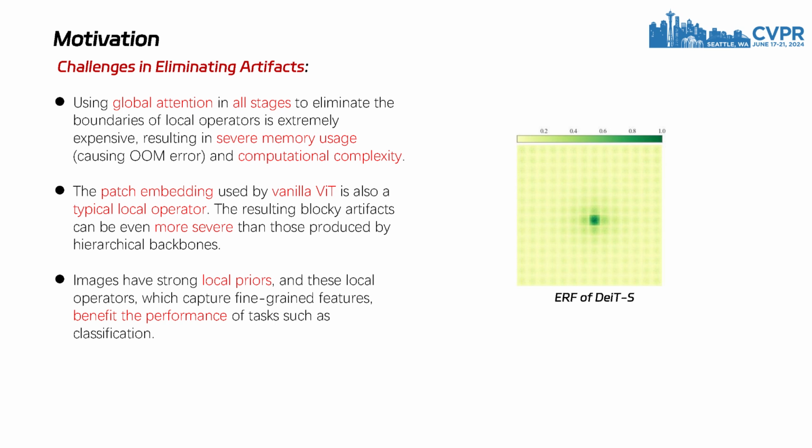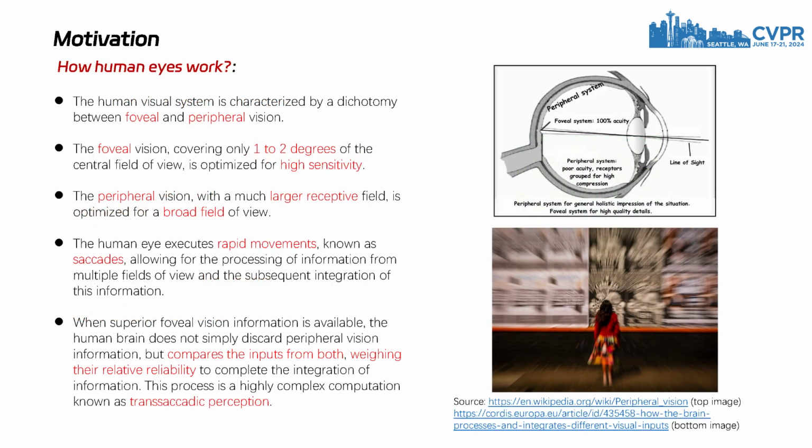On the other hand, images have strong local priors that benefit the performance of tasks, such as classification. Fortunately, biological vision has already provided a near-perfect solution to this problem. To understand this, we need to know how human vision works. The human visual system is characterized by a dichotomy between foveal and peripheral vision. The foveal vision, covering only 1 to 2 degrees of the central field of view, is optimized for high sensitivity, while the peripheral vision, with a much larger receptive field, is optimized for a broad field of view.